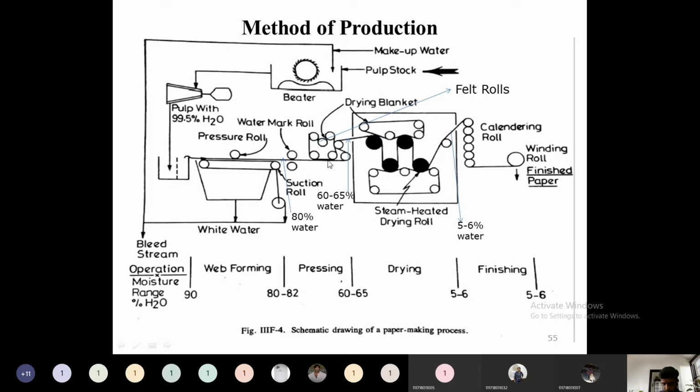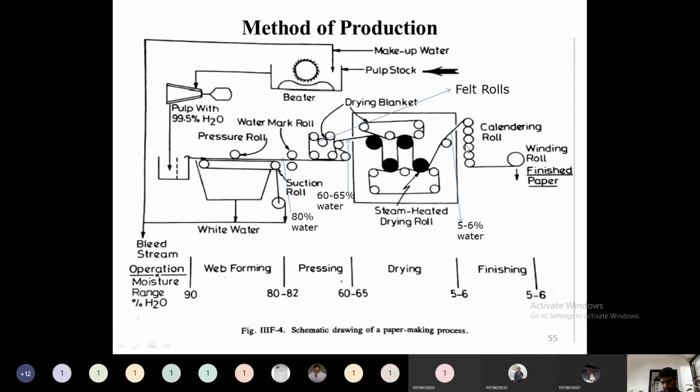Then it will come finally to here, and it will go through the steam heated drying rolls, and after that it will just go on. These are called supporting rolls. They don't have any applied pressure. In order to move smoothly from one section to another section, many supporting rolls will be there. After passing through this, it will be passed through a calandria equipment. In the calandria equipment, the remaining part of the water will be removed.